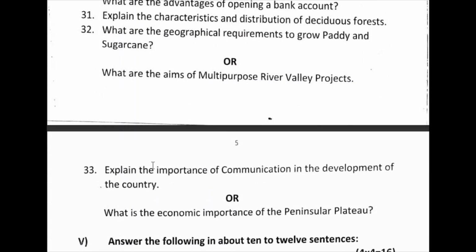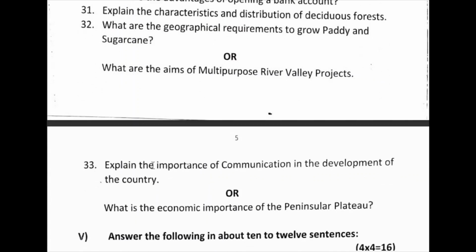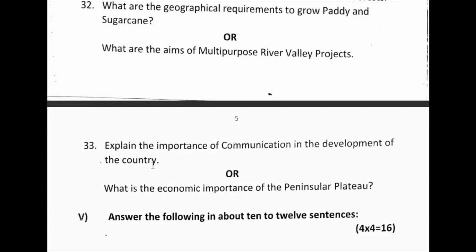Next, 33rd question. Explain the importance of communication and development in the country. These are the points you have to write. Helps in the quick transmission and dissemination of ideas, information and messages. Helps in creating awareness about government policies and programs of development.